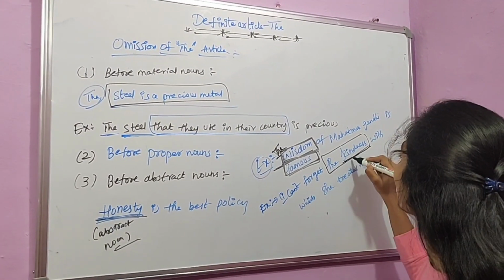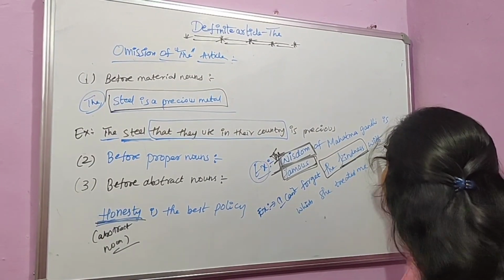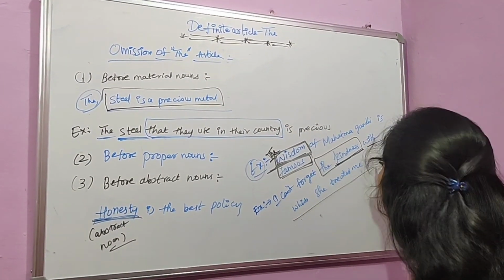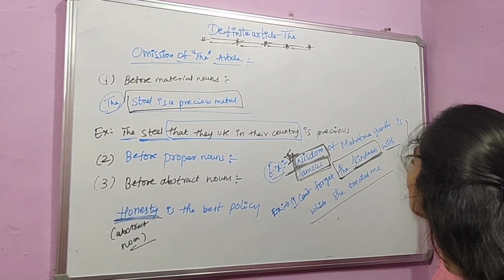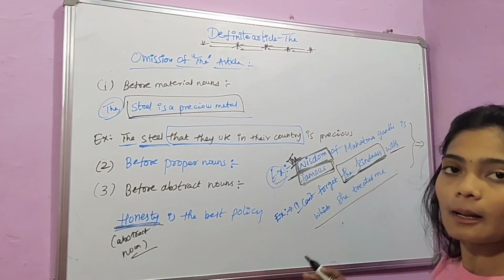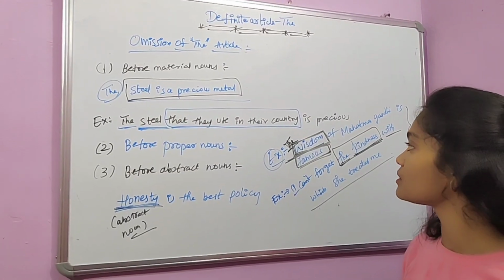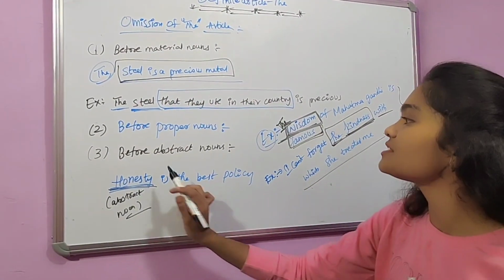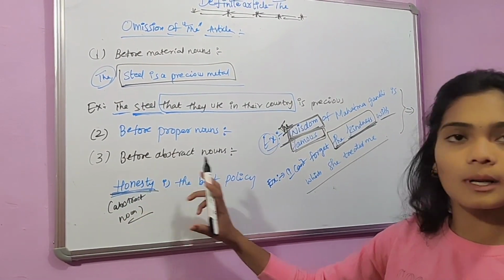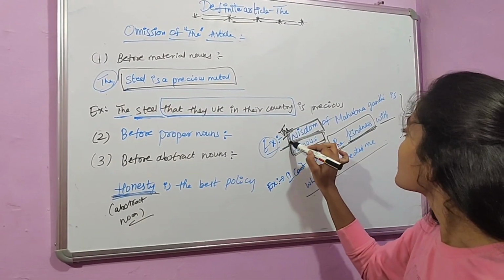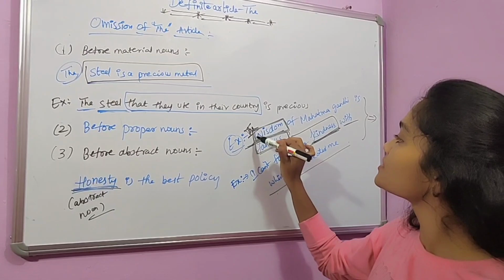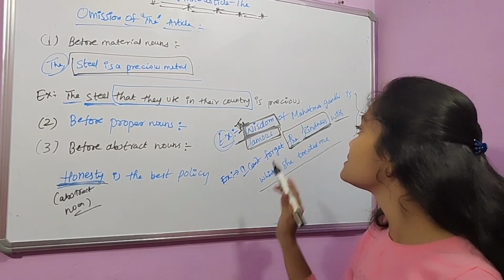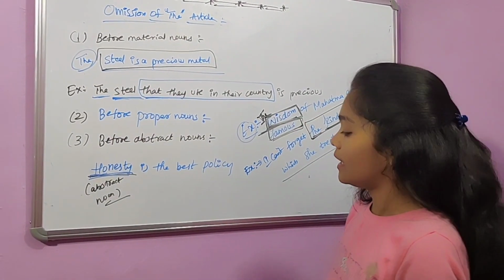This kindness is qualified by the adjective phrase "with which she treated me." Therefore, in these two cases, we use the article before abstract nouns. Okay, I hope you understood that basically in general sense we should not use the article before abstract nouns, but if the abstract noun is qualified by another adjective, then we use the article before those abstract nouns.